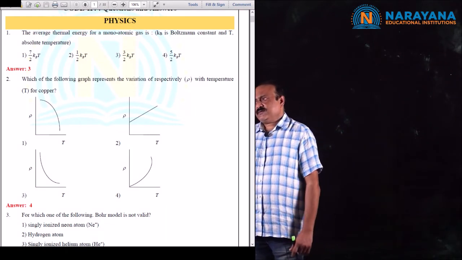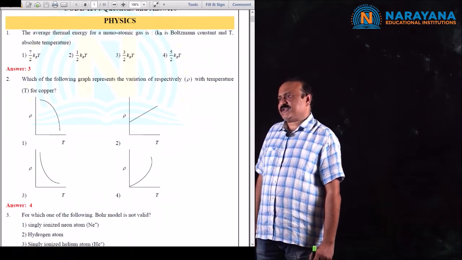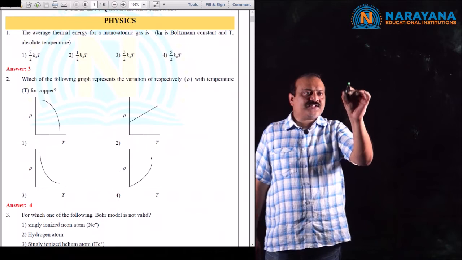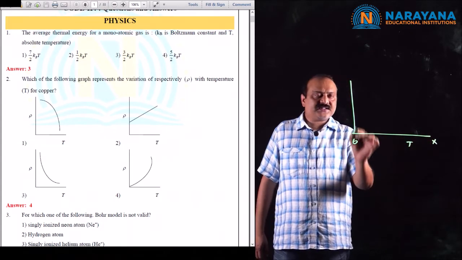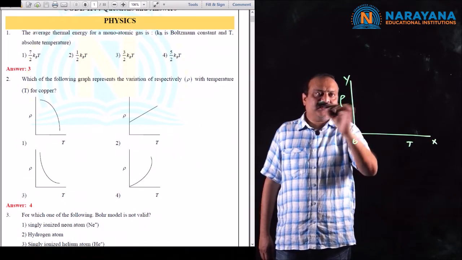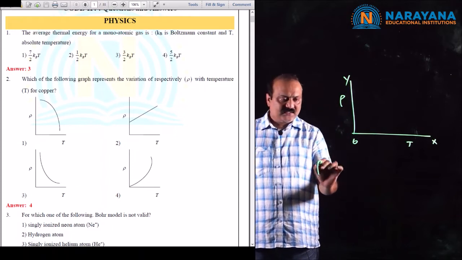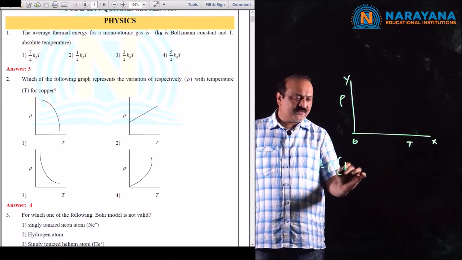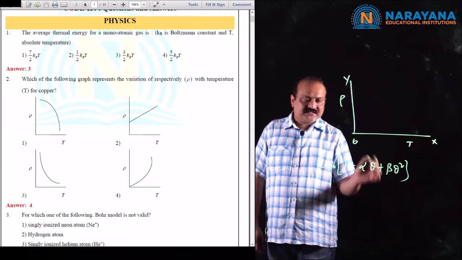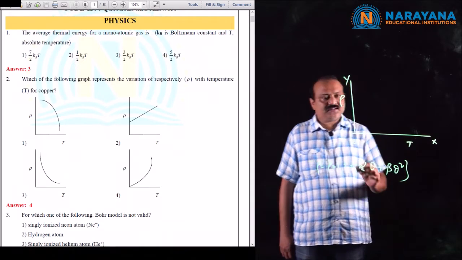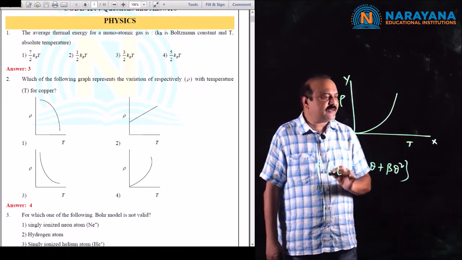Question number 2. Which of the following graphs represents the variation of resistivity with the temperature? A graph is drawn by taking absolute temperature on the x-axis and resistivity on the y-axis. For metals, variation of resistivity with temperature is rho equals rho naught into 1 plus alpha theta plus beta theta square. This equation represents a slight parabola. So for copper, the variation of resistivity with temperature is a slight parabola.